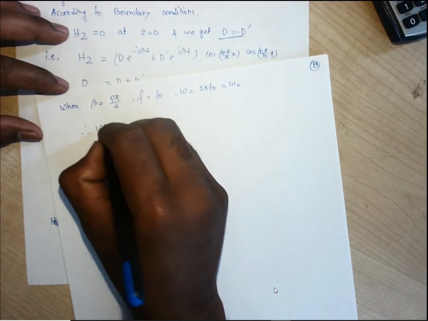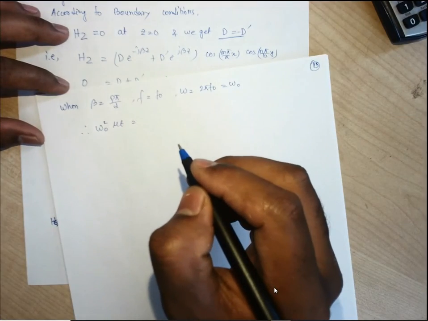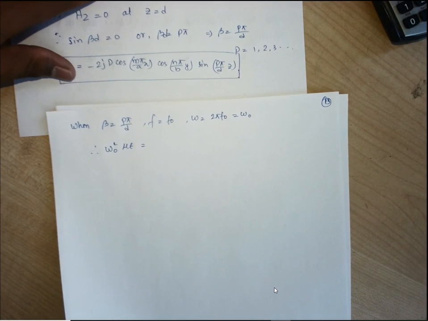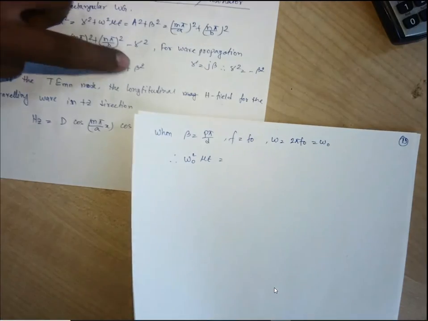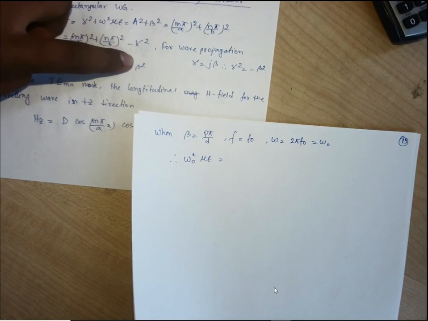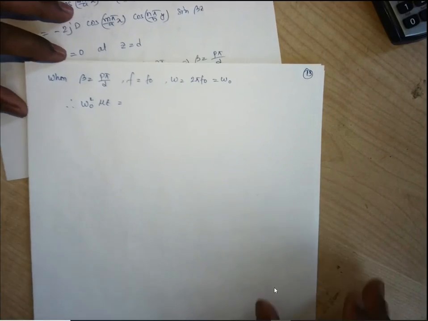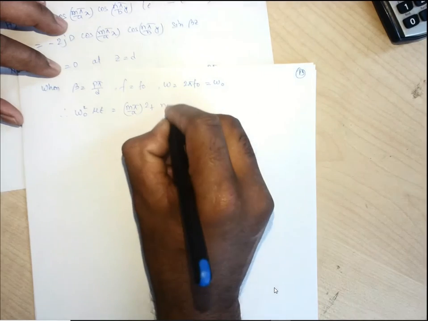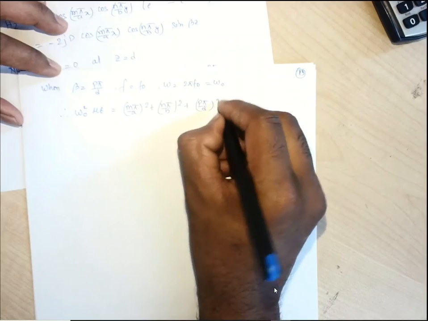So therefore omega naught square mu epsilon is equal to m pi by a, n pi by b, as well as p pi by d. Why? Because we have found beta square as p pi by d. So we can write directly omega square mu epsilon as m pi by a whole square plus n pi by b whole square plus p pi by d whole square.